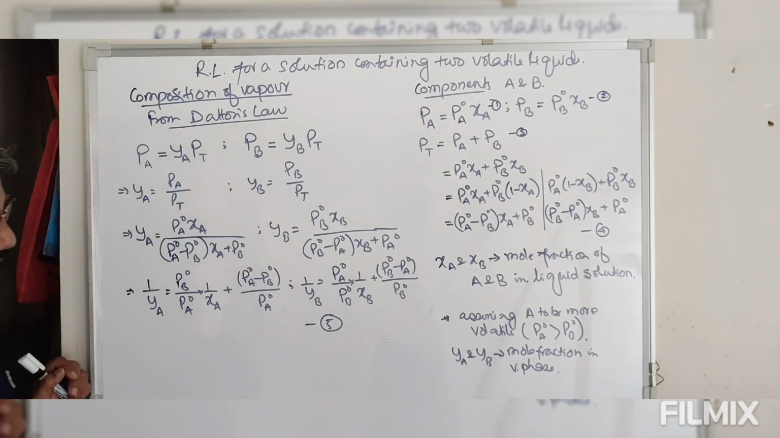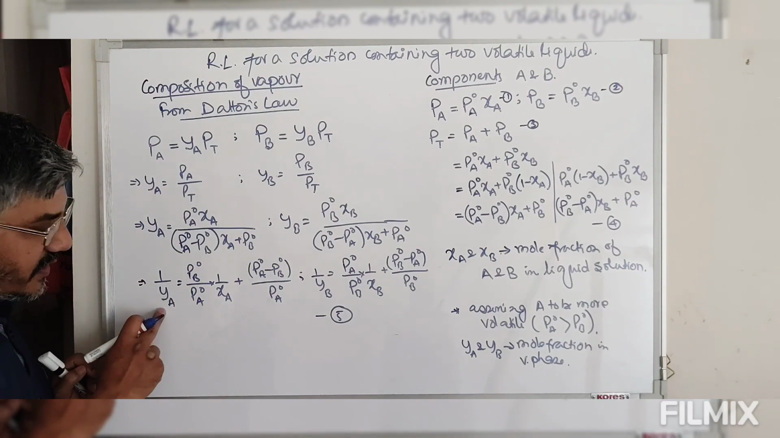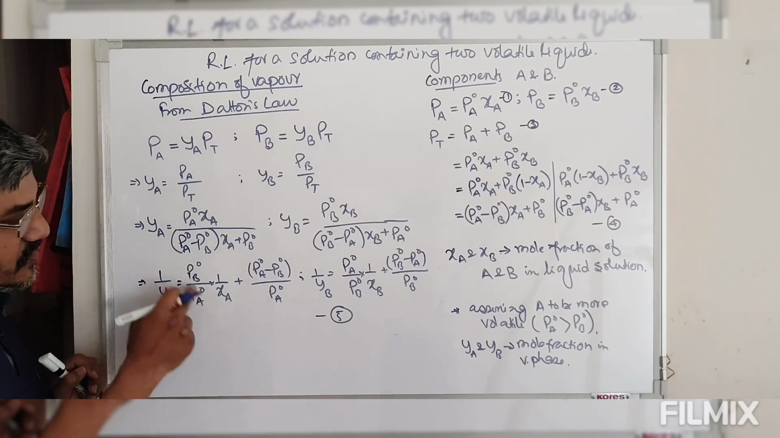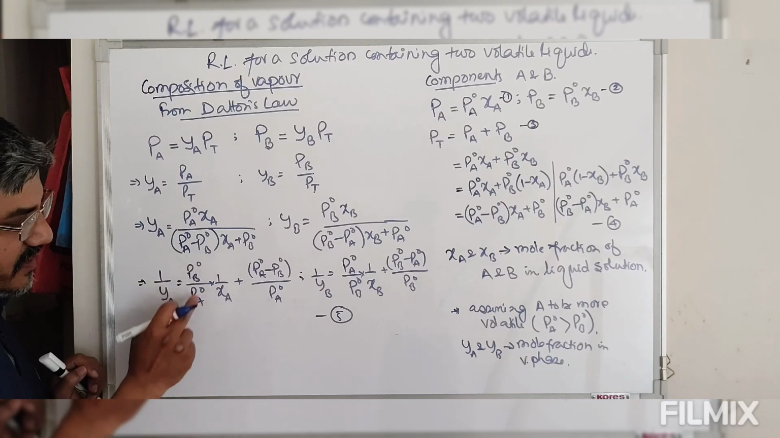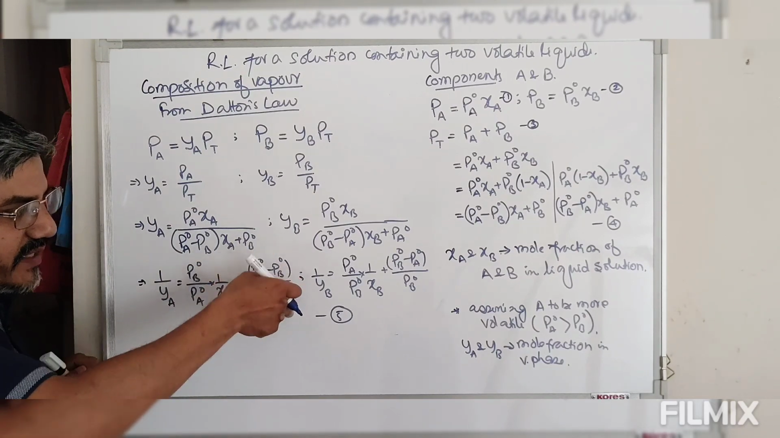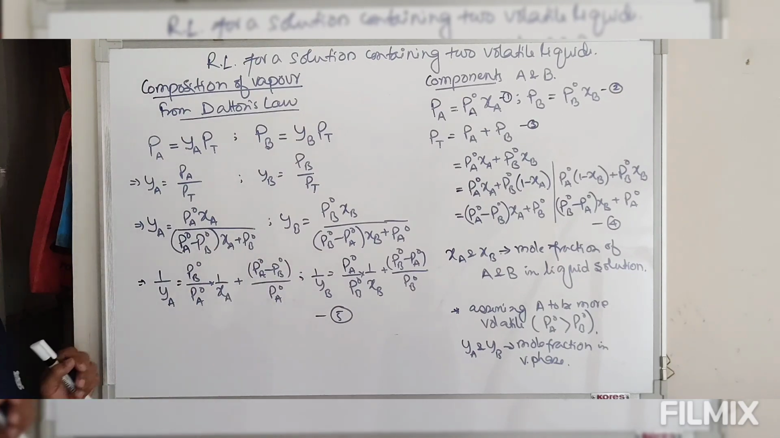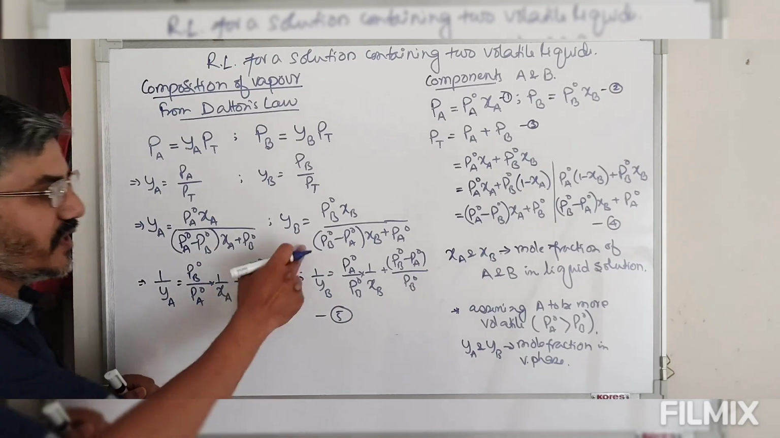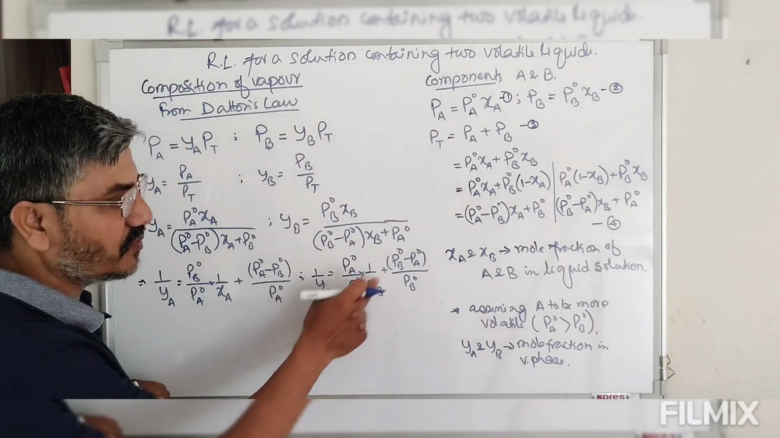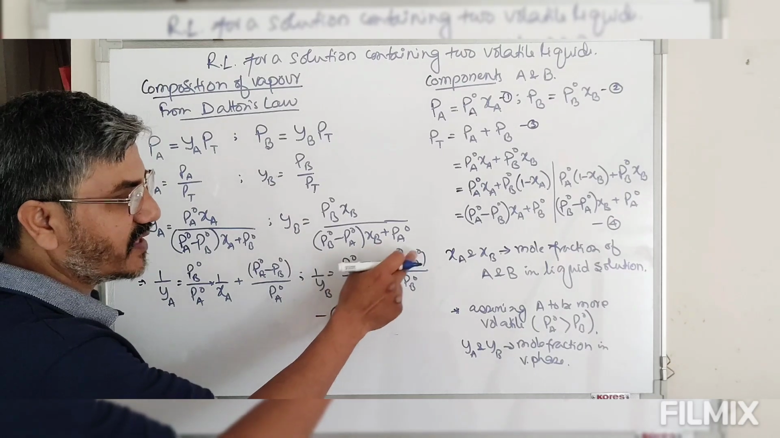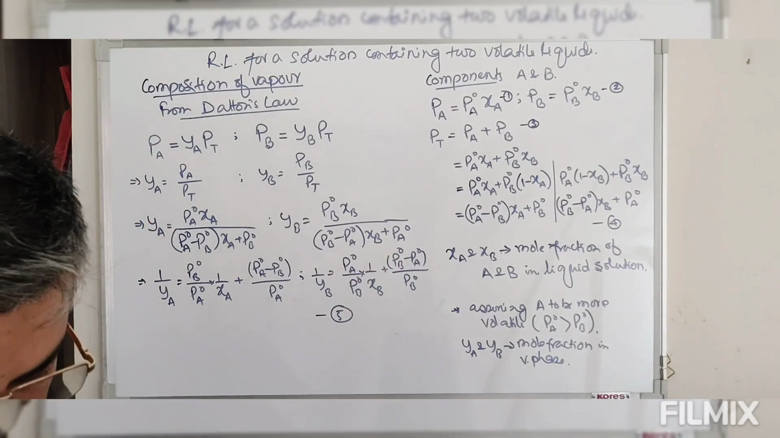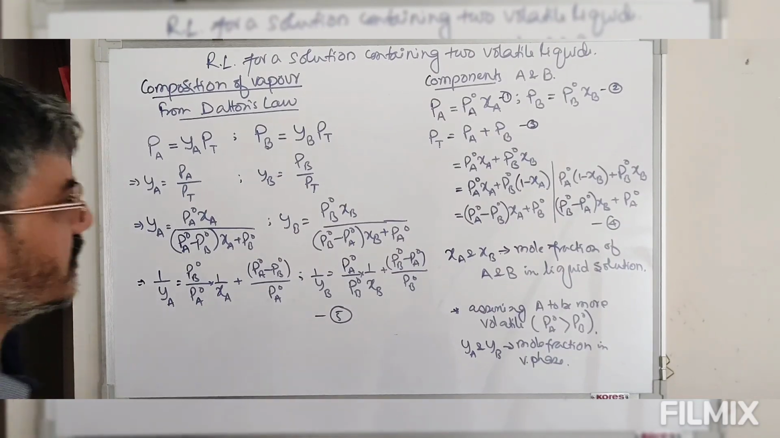Now graphically, the variation of 1 by YA with 1 by XA is always a straight line with slope PB naught by PA naught, and constant PA naught minus PB naught divided by PA naught. Or 1 by YB with 1 by XB is always a straight line with slope PA naught by PB naught and constant PB naught minus PA naught by PB naught. So let me show you the graph.